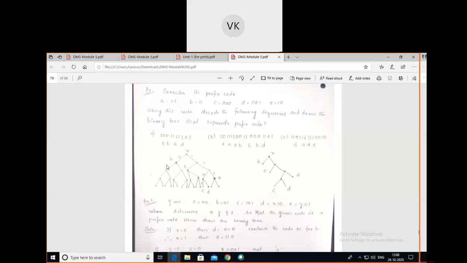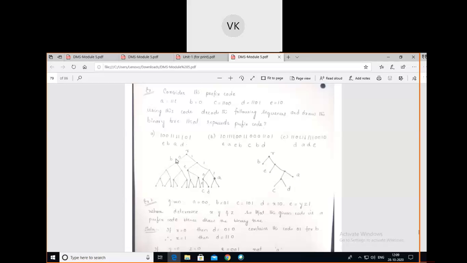For the left edge, write 0, and for the right edge, write 1. This is the second step. First, according to the height of the tree, we should construct the full binary tree. After that, for each left edge in the given tree, write 0 over the respective left edges and 1 over the respective right edges.